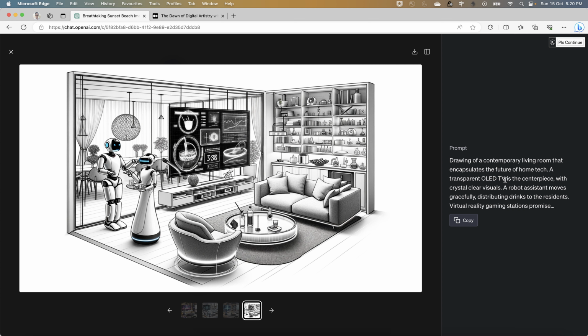A transparent OLED TV. So this looks like an artist's imagination, let's say from the 1980s, who might have imagined what would happen down the lane in 40 to 50 years. So this kind of canvas looks like this itself, right? So that is what I'm just trying to say here. The variations are quite nice.